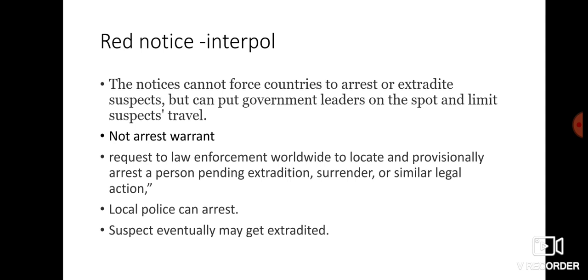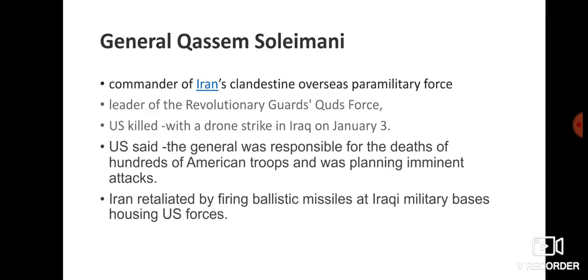Okay, next we will be discussing that top general of Iran. His name is General Qasim Soleimani, and you must be familiar with this topic because this happened during January of this year. Okay, so he was the commander of Iran's clandestine overseas paramilitary force and was the leader of the Revolutionary Guards Quds Force. And the US killed this person with a drone strike in Iraq on January 3rd.